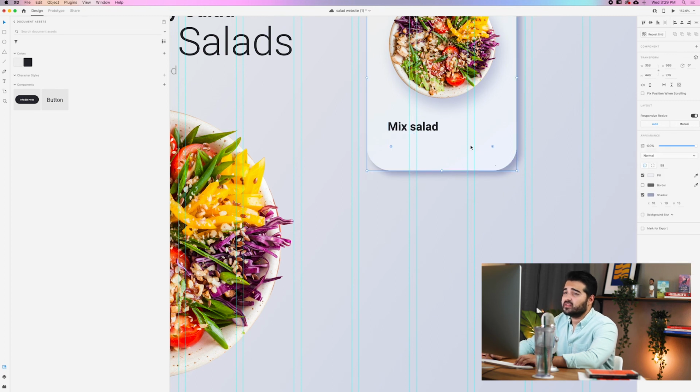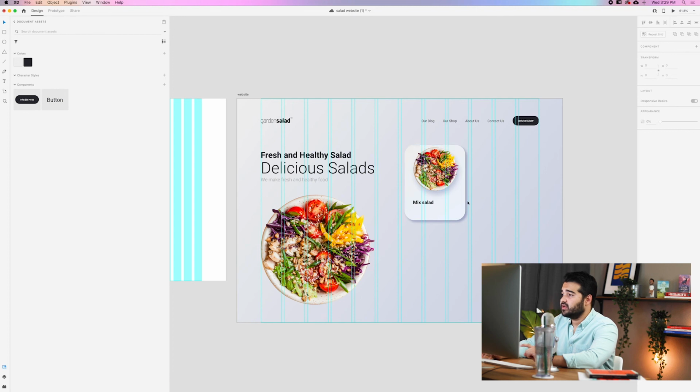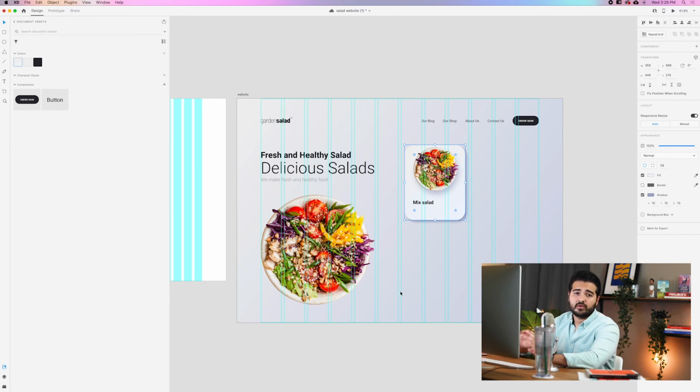And one thing that I forgot is that I need to add the colors that I actually use in this design to the actual colors panel here. So we have them, and it's easier for us to work back and forward with the colors. Just keep that in mind.